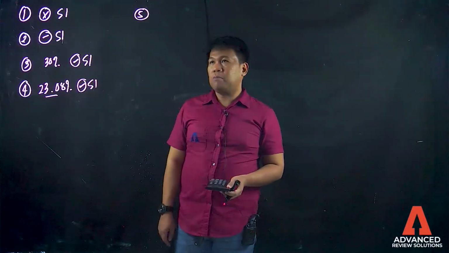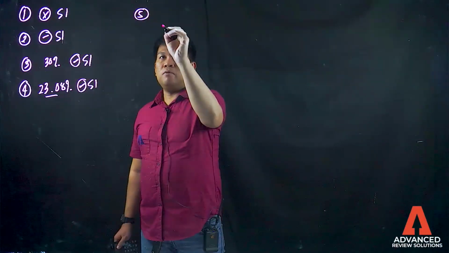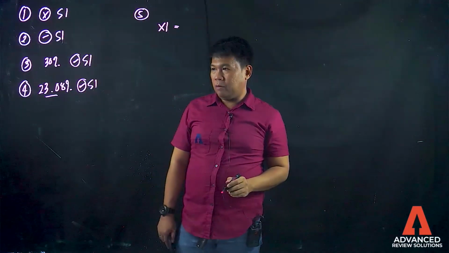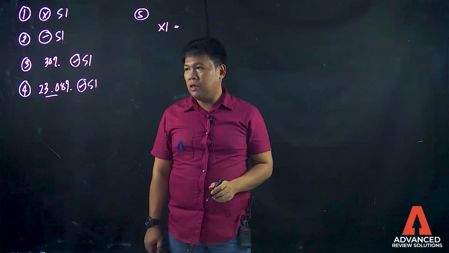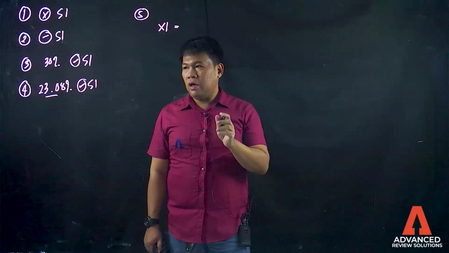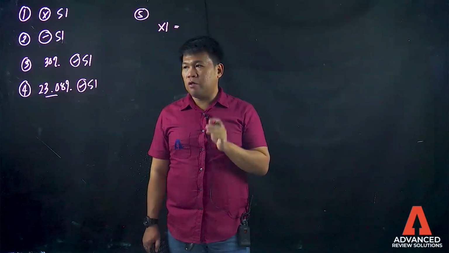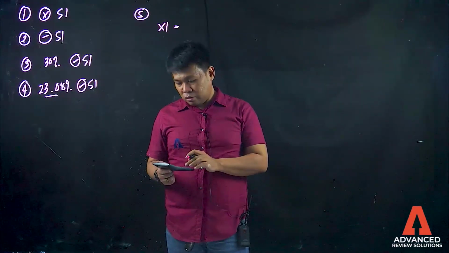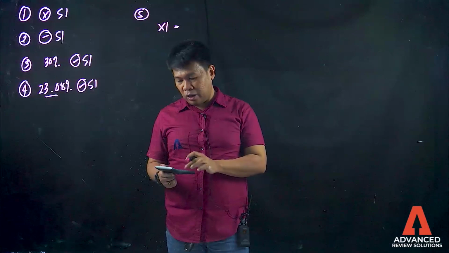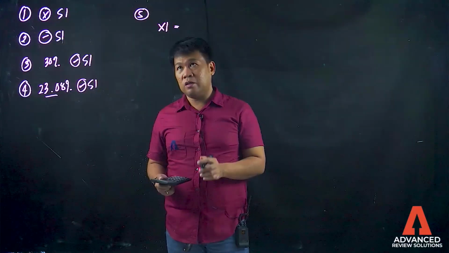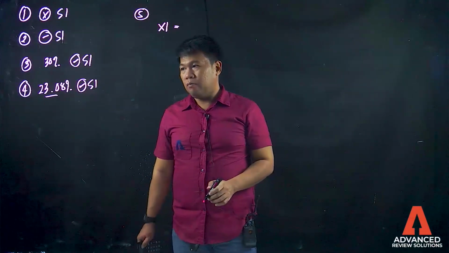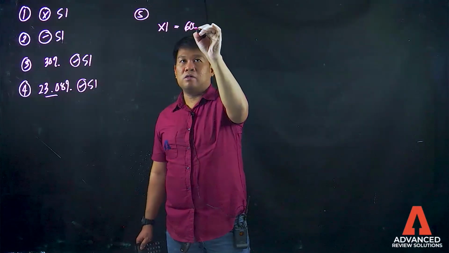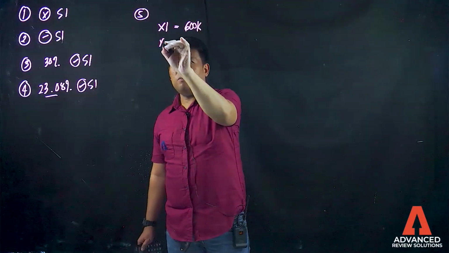So, let's go to 5.A. For 20X1, we look for the share in net income. It says there that in 20X1, XYZ reported profit of 3 million pesos. That's where you look. So, 3 million times what? 3 million times 20%. So, the answer in item 5 for 20X1, the share in profit or loss is 600,000 pesos. That is the answer. How about for 20X2?